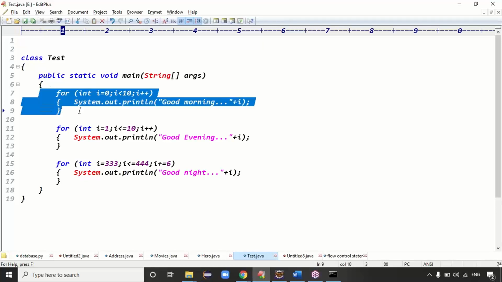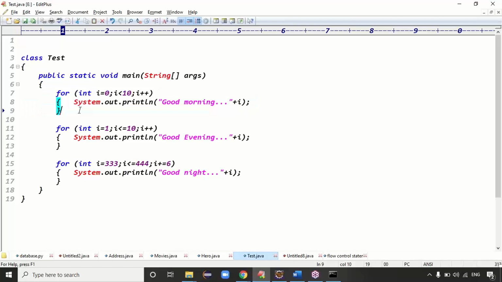So no, most of the students will think like i equal 0, i less than 10 means the for loop always starts with 0. They think like that. Are you clear, guys? The example is clear. First case, i plus plus, 0 to 9. Second case, 1 to 10 is printing. Third case, it is printing 3, 3, 3, 4, 4, 4, right?